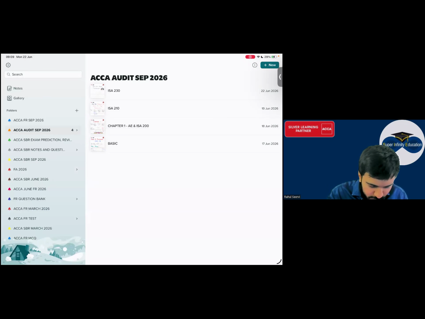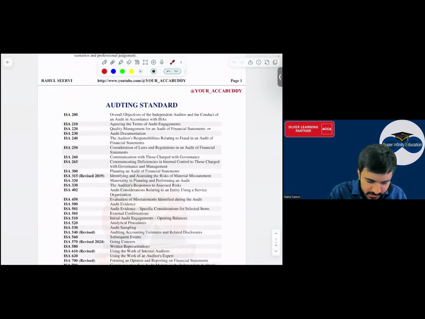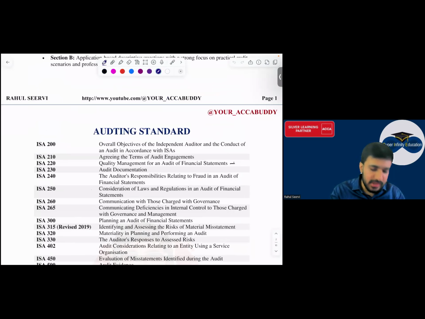So if you come to this one, everyone, the basics, which are the standards we have already completed. ISA 200 is done. We have understood the basic paper pattern, then the basic terms, and ISA 200 overall objective of the auditor, we did that. Then ISA 210 also we had done. Yes or no? 210 was also done.